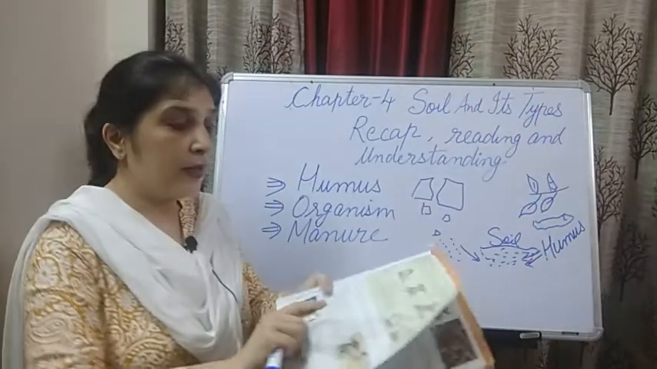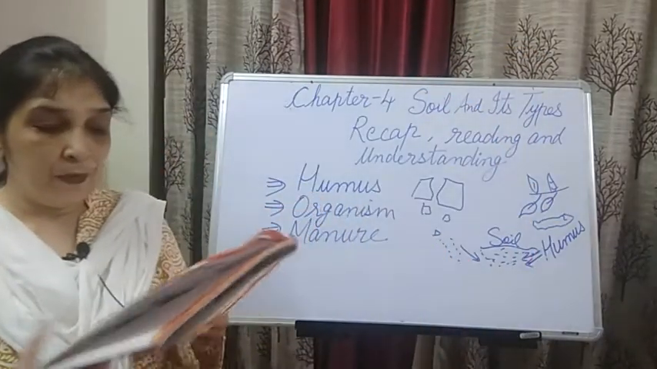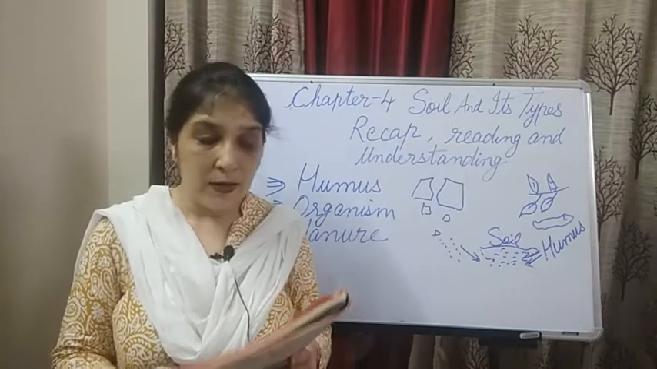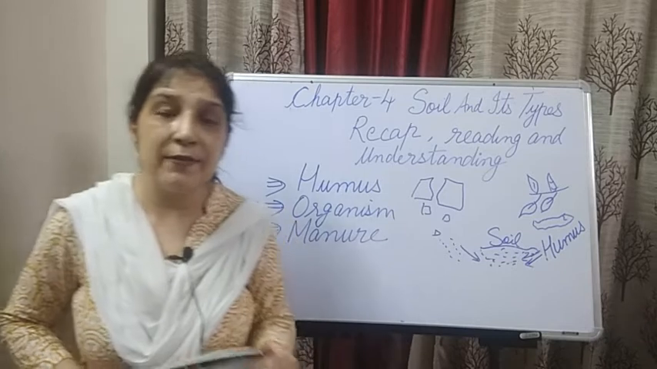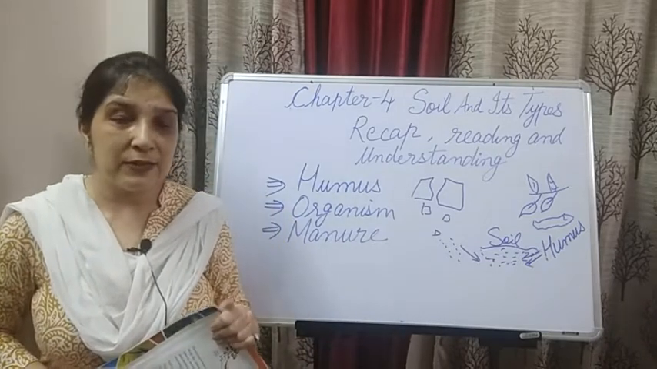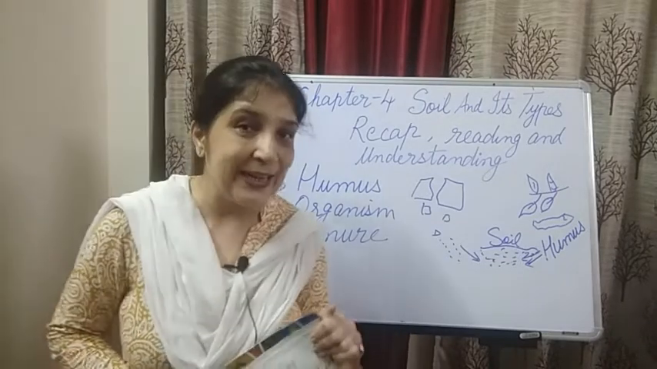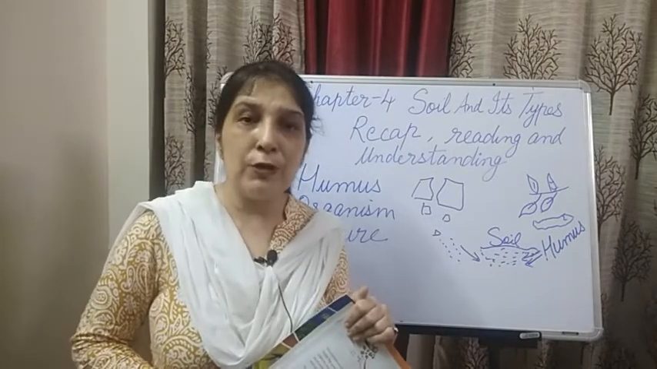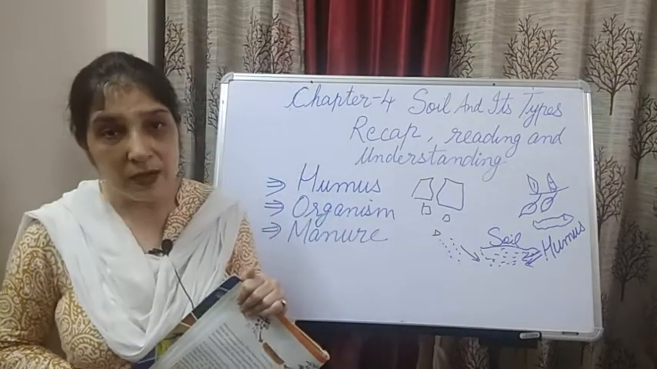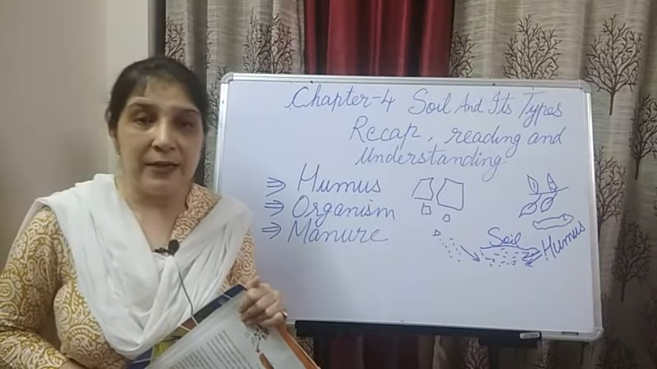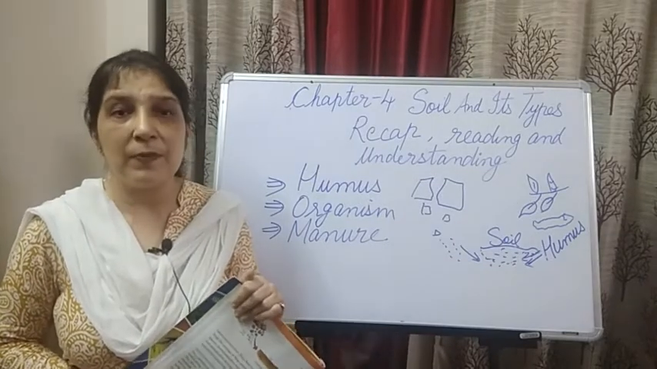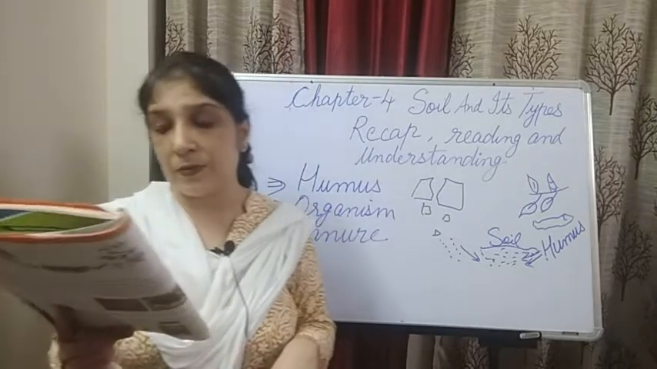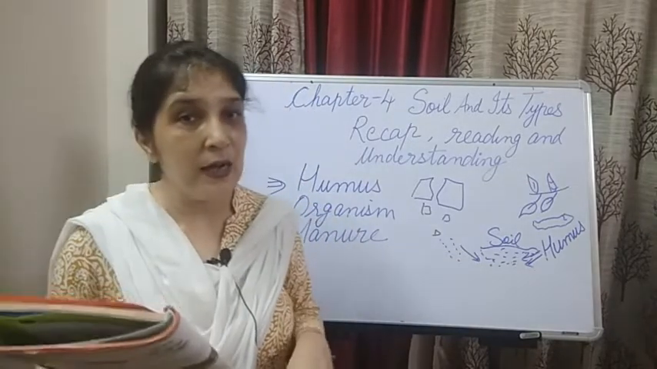So let's come to now types of soil which we did. Page number is 27. Remember which types of soil we have done? Okay. First was sandy, second was clay, and the third was loamy. And I also told you that soil also has different colors. Some are light brown, some are dark brown, some are even black. Now in this class 3, you will do only 3 types of soil: sandy, clay and loamy.